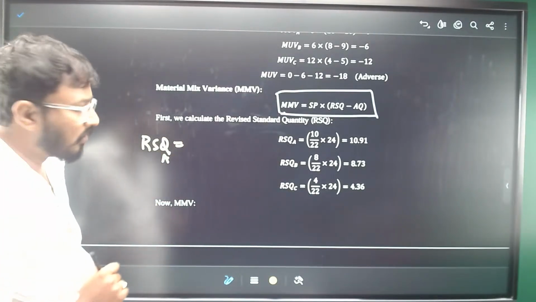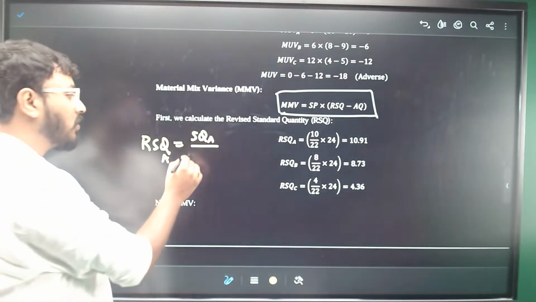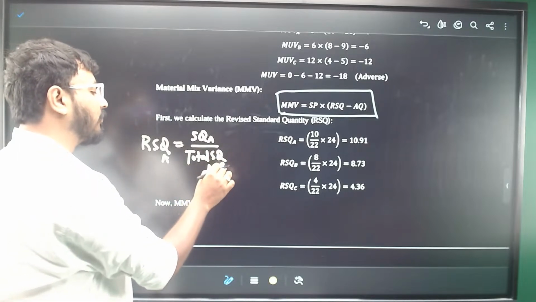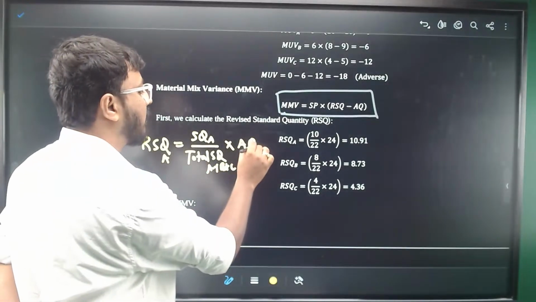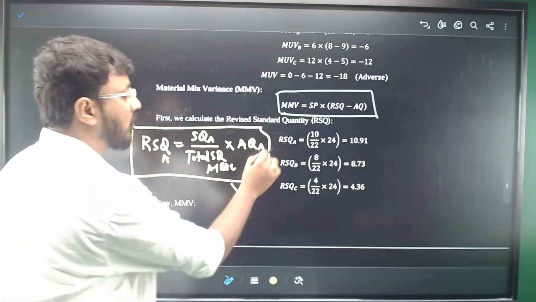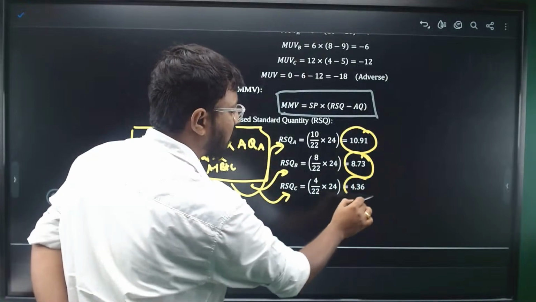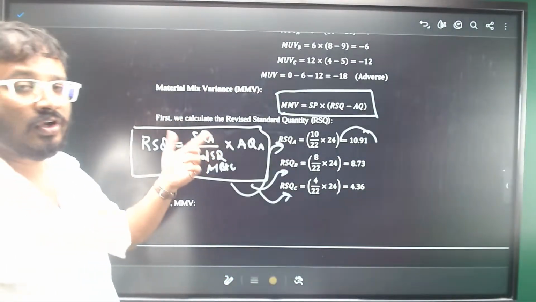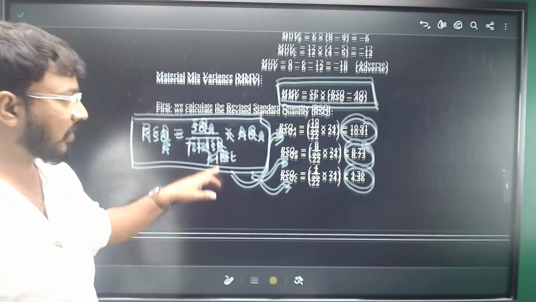material A you are calculating, you will take the standard quantity of that A, divide it with the total standard quantity. It is for all A plus B plus C, and multiply it with what? Actual quantity of that particular material. So use this formula and calculate the revised standard quantities for all the materials, and simply substitute these figures in the calculation, right? So when you are calculating material mix variance, even when you are calculating the yield variance also, revised standard quantities need to be calculated.